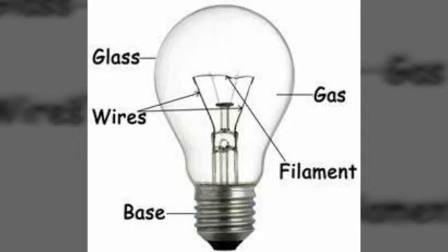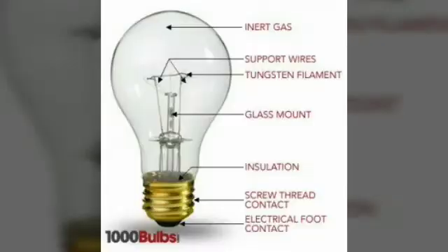The filament is mostly made of tungsten. If you take a bulb, you can see a small hair-like wire, a twisted wire. If that breaks, the whole circuit will break, or you have to throw the bulb. We call it a fused bulb.